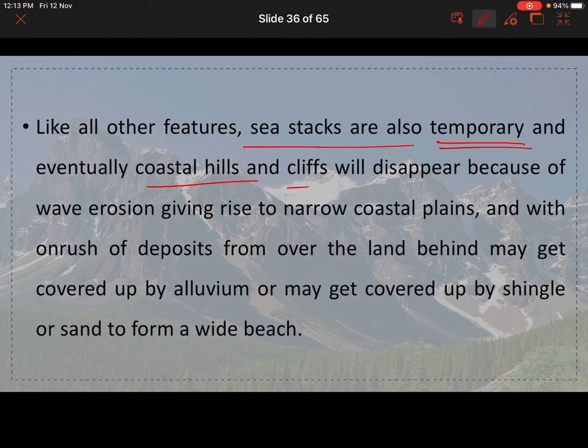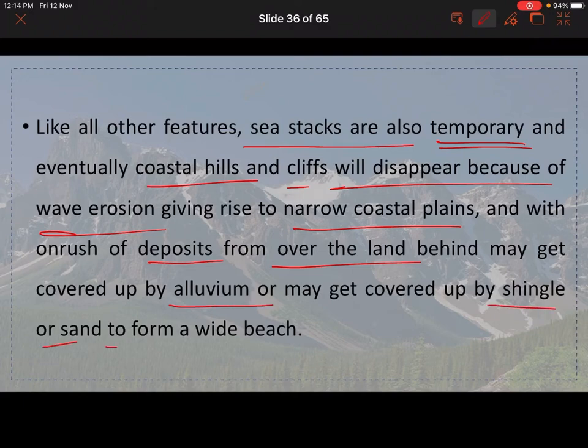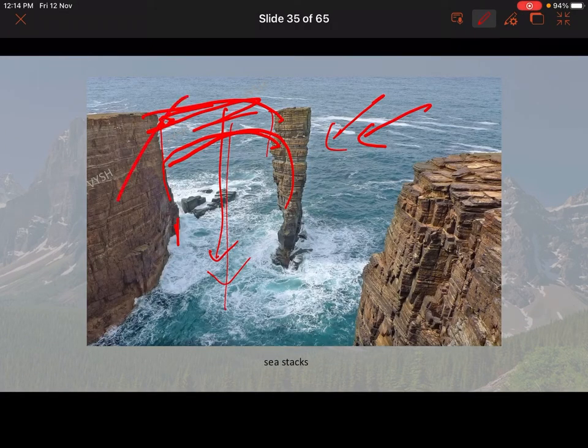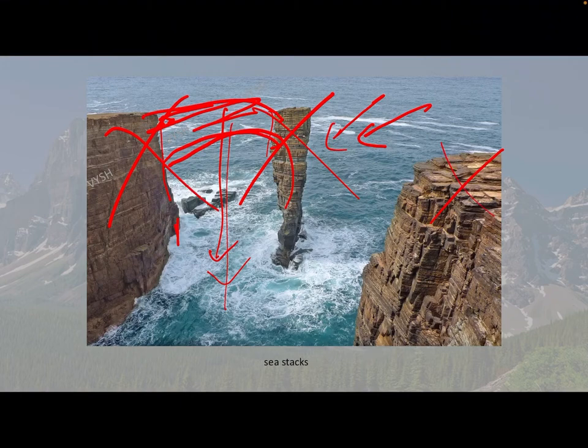Eventually coastal hills and cliffs will disappear because of wave erosion, giving rise to narrow coastal plains. With onrush of deposits from over the land, behind may get covered up by alluvium, or may get covered by shingle or sand to form a wide beach. What happens is all the cliffs at some time or other will completely erode, whatever they are trying to say basically.